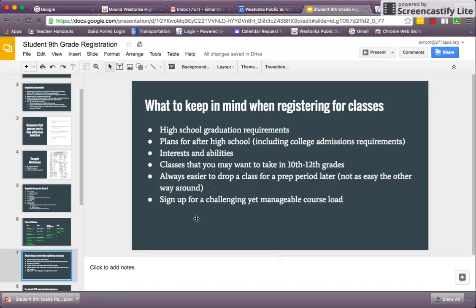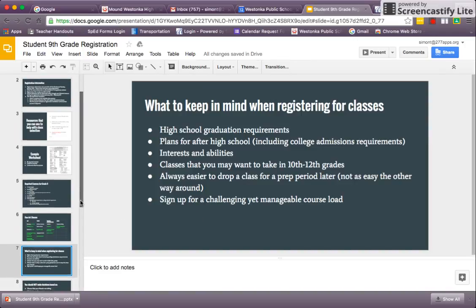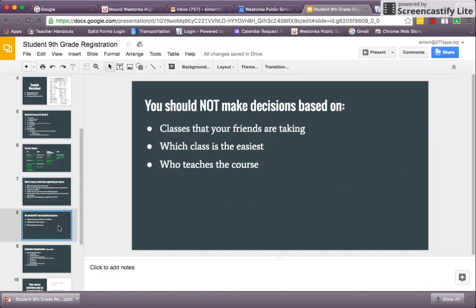So just something to keep in mind. And then again, sign up for a challenging yet manageable course load. We've talked a lot about this in 8th grade seminar, just maintaining that balance and doing what you can here. Do not make decisions based on classes that your friends are taking, which class is the easiest, and who teaches the course. So keep that in mind. Do what's best for you.